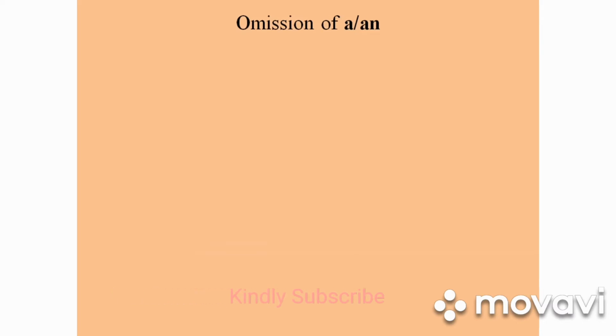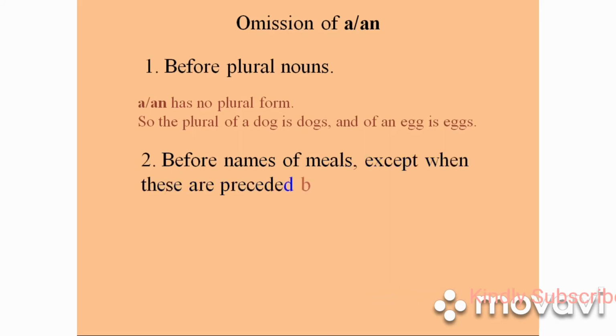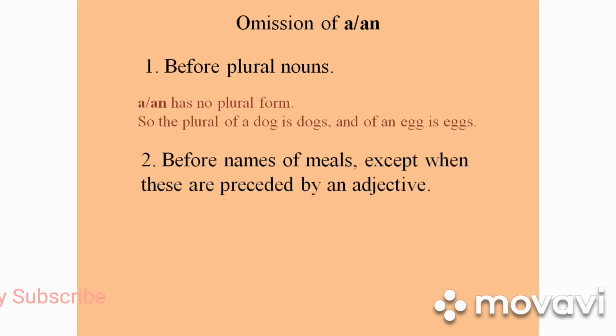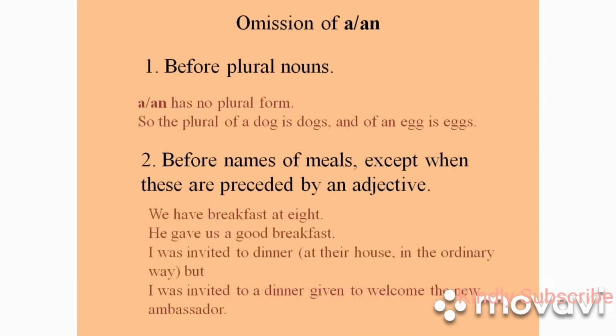Omission of a and an before plural nouns. It has no plural form, so the plural of a dog is dogs and of an egg is eggs. Also omitted before names of meals, except when these are preceded by an adjective. Like we have breakfast at 8, he gave us a good breakfast. I was invited to dinner at their house in the ordinary way, but I was invited to a dinner given to welcome the new ambassador. So there is ordinary and extraordinary. That is the difference where we can use an article.